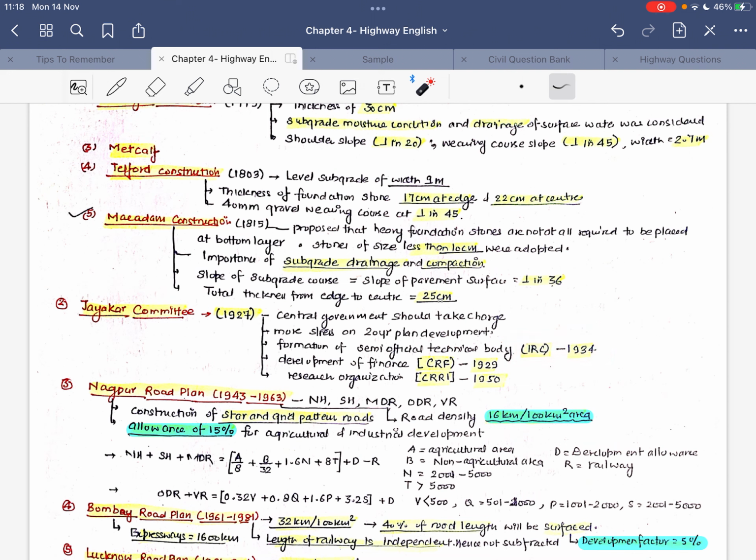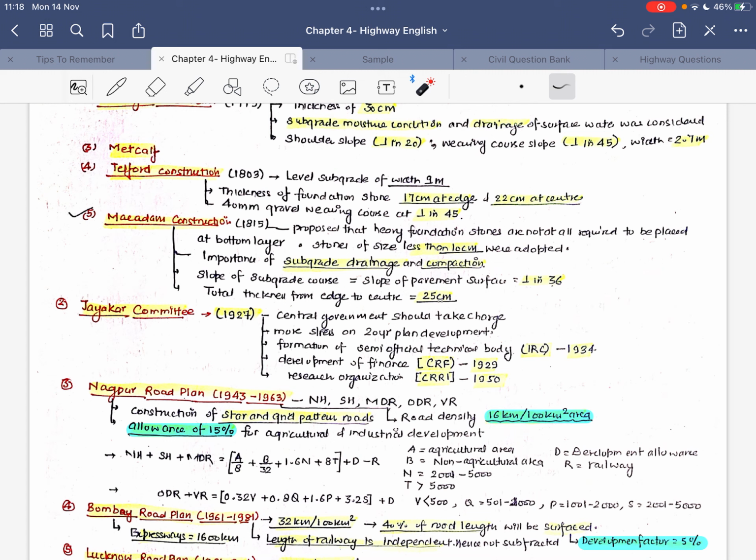Also, IRC has many codes. For example, if you want to study the design of rigid pavement, then IRC 58 is there. If you want to study the design of flexible pavement, then IRC 37 is there.